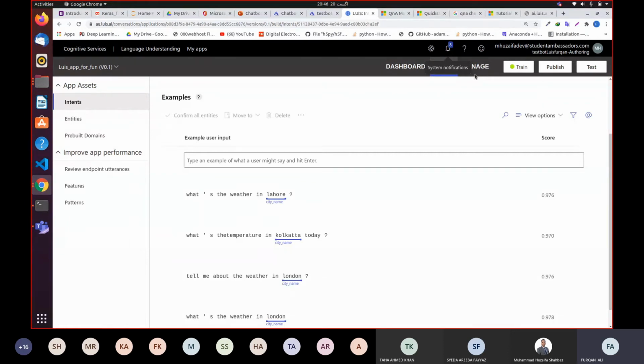But for me personally, I don't like this chatbot because you have to do lots of work with LUIS. But from now, we're going to work on the Q&A chatbot. So let me first publish it, then we're going to move towards the LUIS chatbot. So once you click the publish button, you will come to the production slot because you're doing it for production.